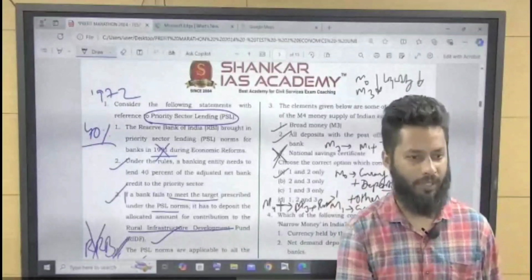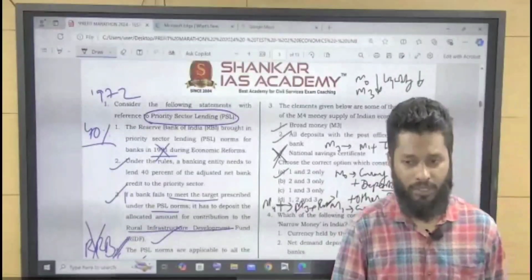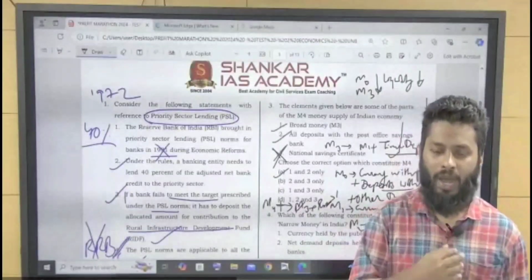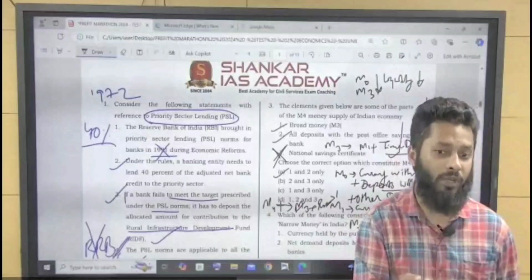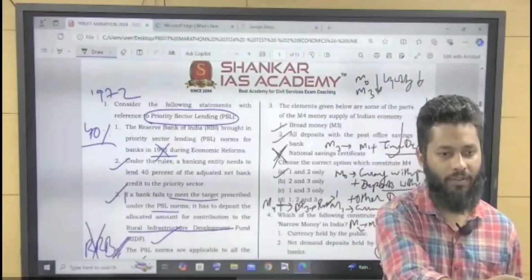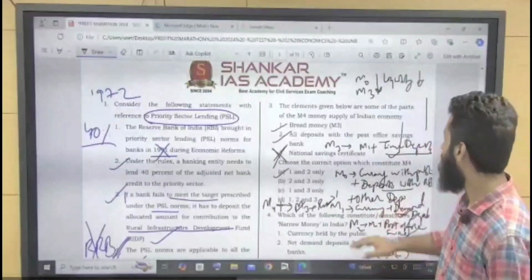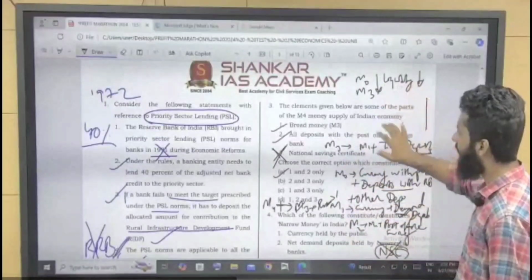That is there in my savings account, right? So it is demand deposit. What is time deposit? I don't have money right now. I have a fixed deposit which will mature after 5 years, so I will have money after 5 years. So this is what liquidity has declined, right? So this is all about liquidity declining.